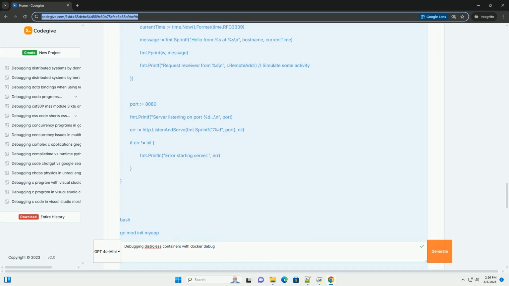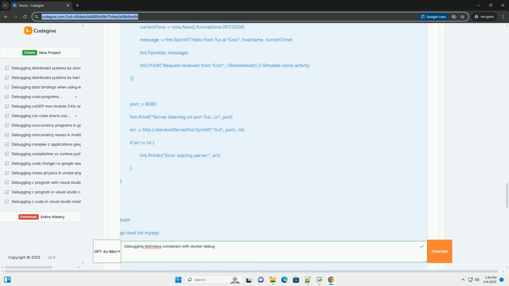Remove debug containers after use: always remove the debug container after you're finished debugging. Consider logging aggregation: for longer term observation, consider a centralized logging solution rather than interactive debugging.